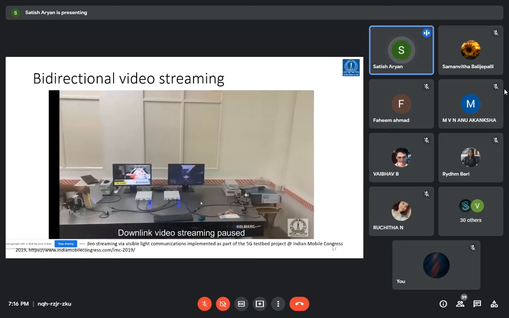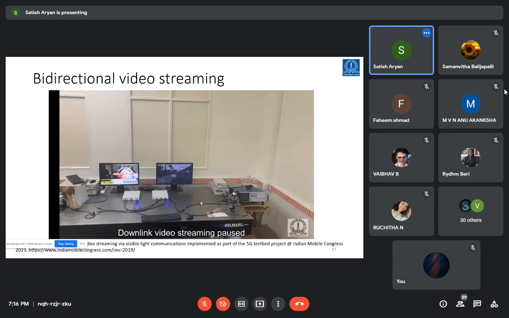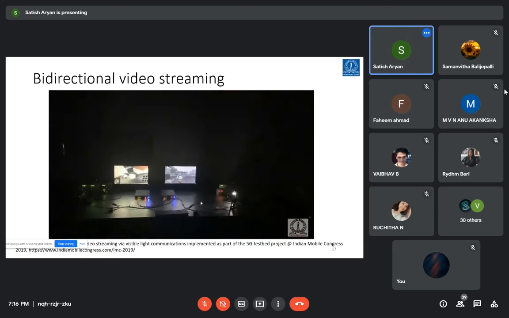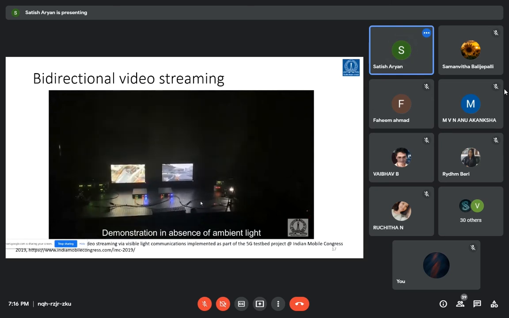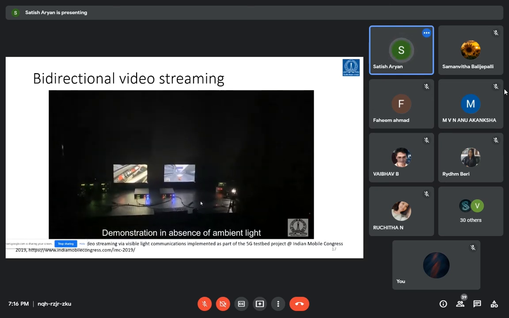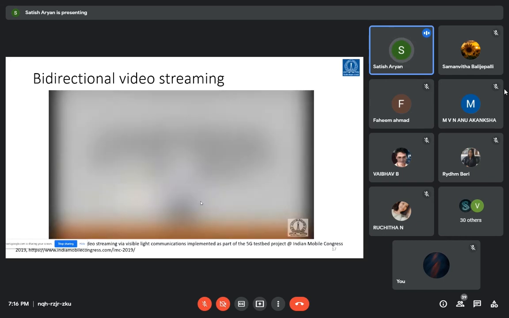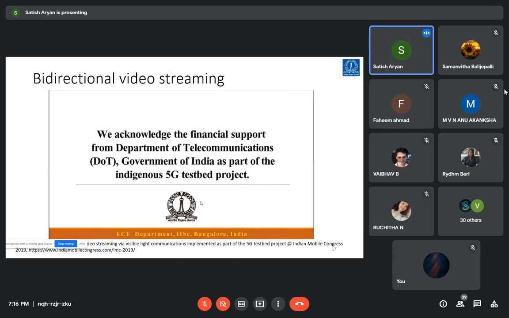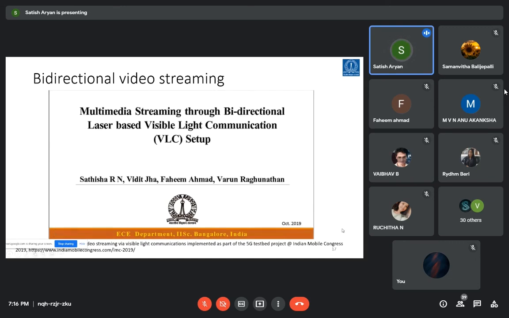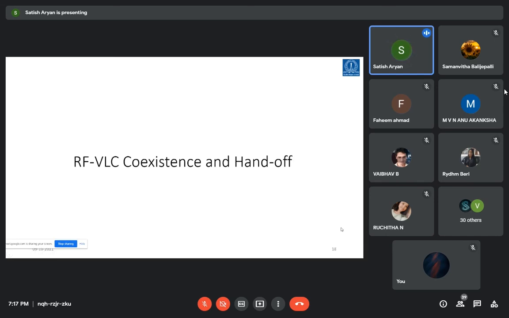Here we demonstrate the light being cut off, which makes the video pause. And in the absence of the ambient light, the streaming continues. We thank the 5G test bed for giving us the research opportunity by providing the equipment.